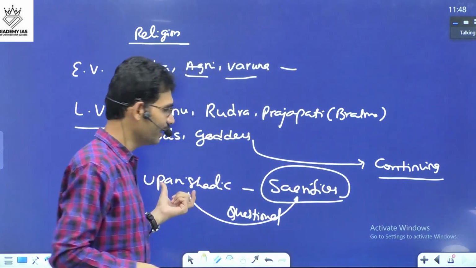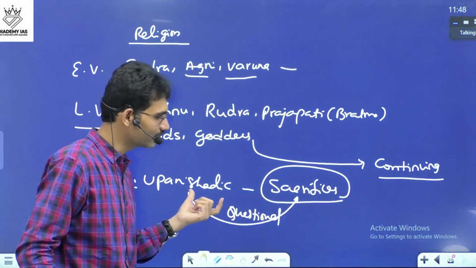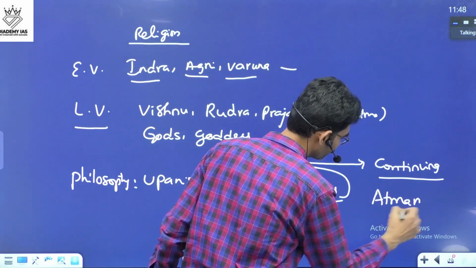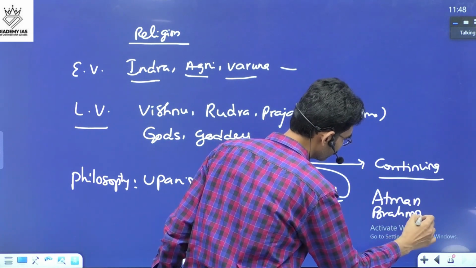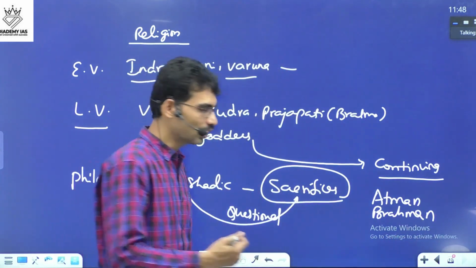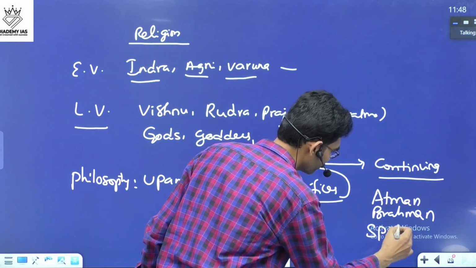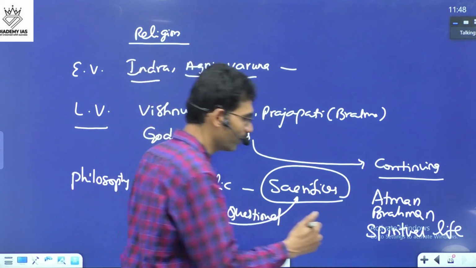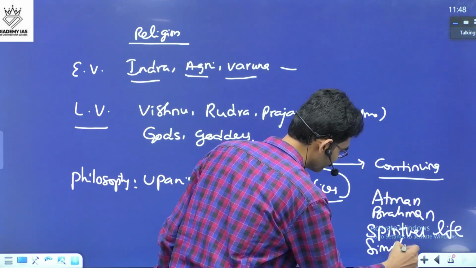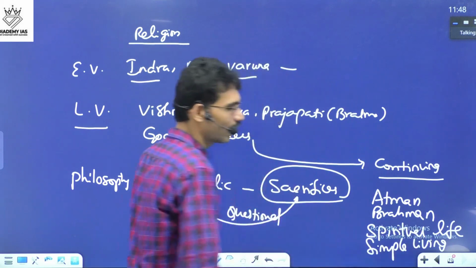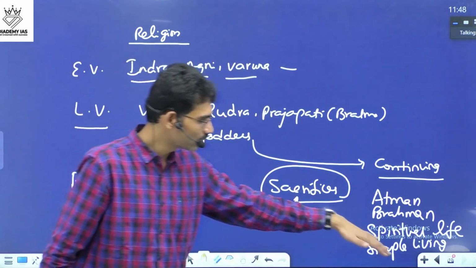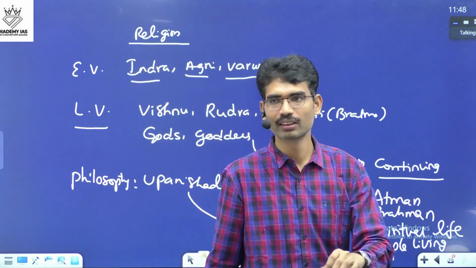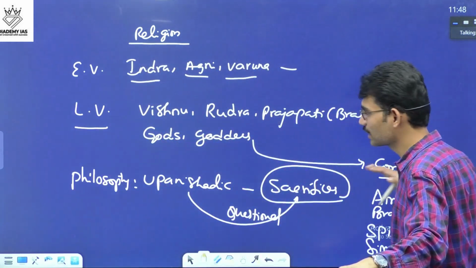The philosophical ideas whatever the Upanishads told are still continuing. It talks about Atman, Brahman. It talks about spiritual life, a simple way of life, simple living. And today India also believes in these principles. Most Indians are still believing. So this is how some of these elements are still continuing.